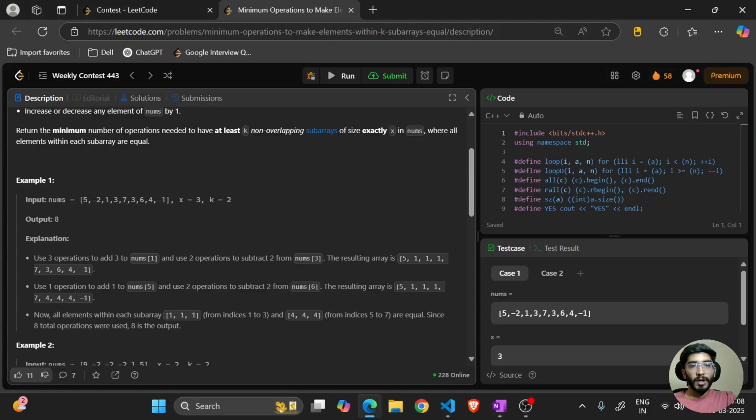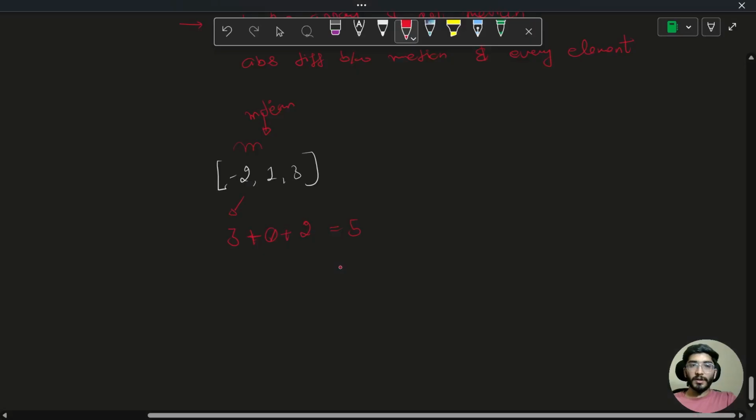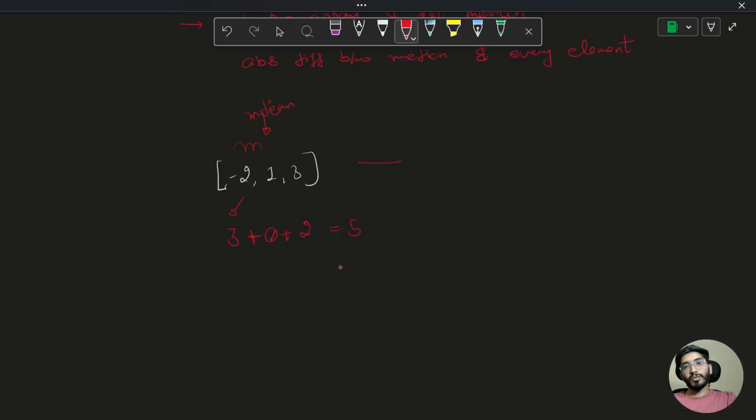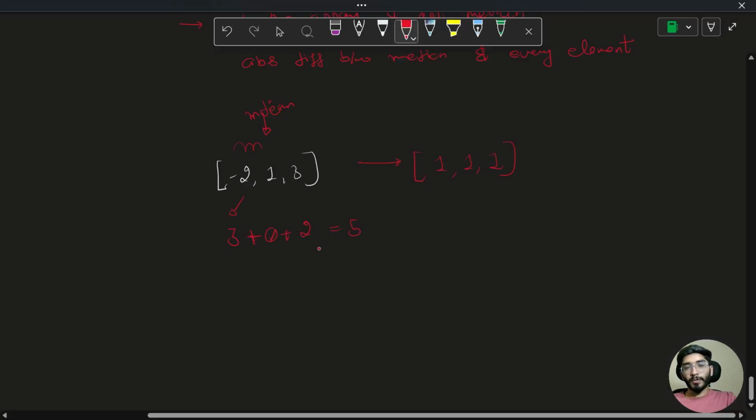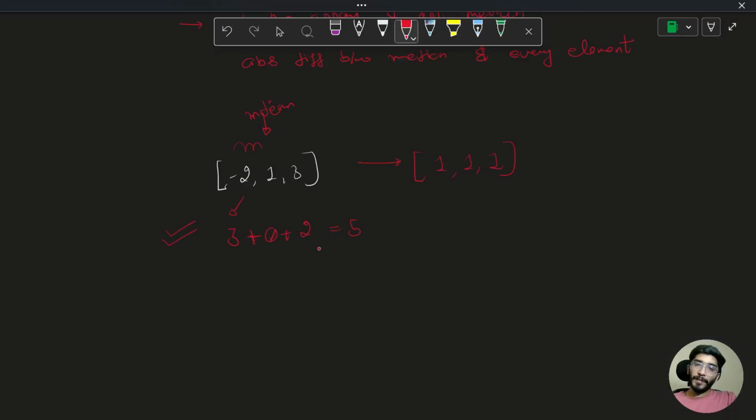So they had told that use 3 operations on this and 2 operations on this. So by doing 5 operations, you will be able to achieve this thing, which will be giving you a subarray of size 3 with equal numbers. So even after looking at the examples, you will be able to come up to this, that yes, making all the elements of any subarray equal to the median of them will be the best thing.